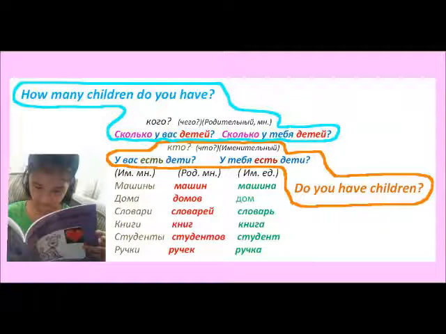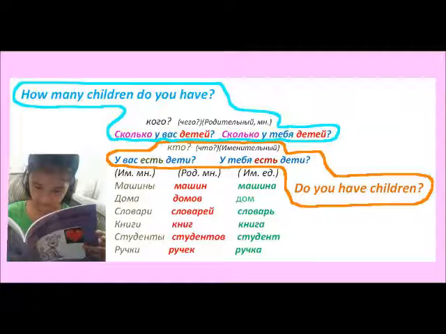One more time. Formal. Сколько у вас детей? Or not only formal, but maybe you ask husband and wife, two people. So this is plural. Сколько у вас детей? How many children do you have? If you ask one person and you are informal with that person, you ask him or her, сколько у тебя детей? How many children do you have?